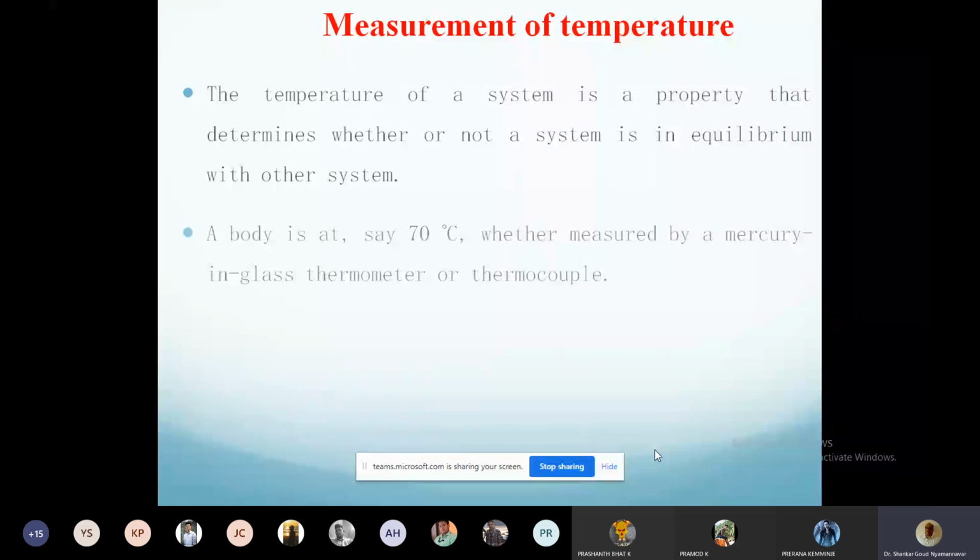A body is at say 70 degrees, whether measured by a mercury-in-glass thermometer or a thermocouple, it should be the same, right? Whether I measure using a thermometer or a thermocouple. Thermocouple, I hope all of you have seen.